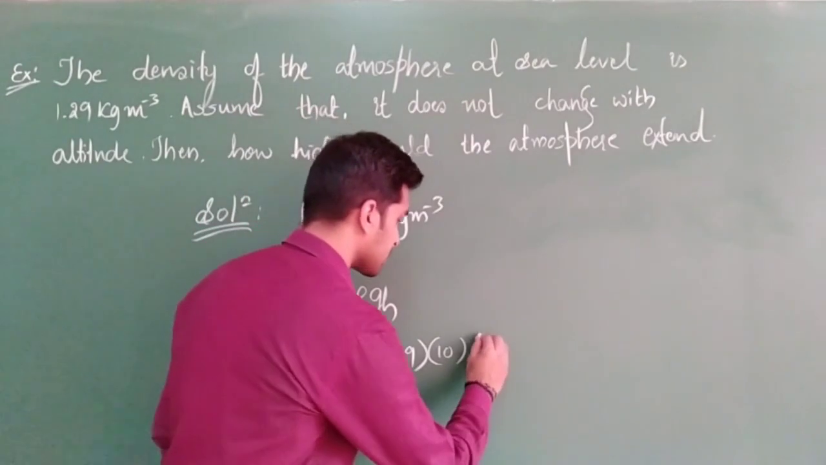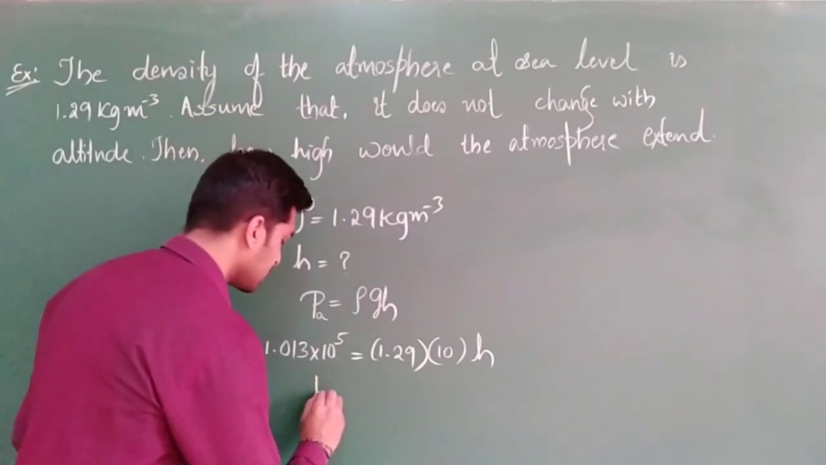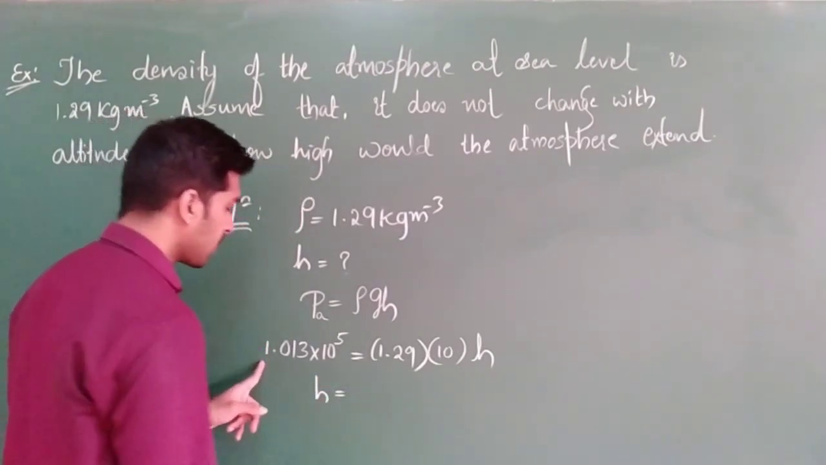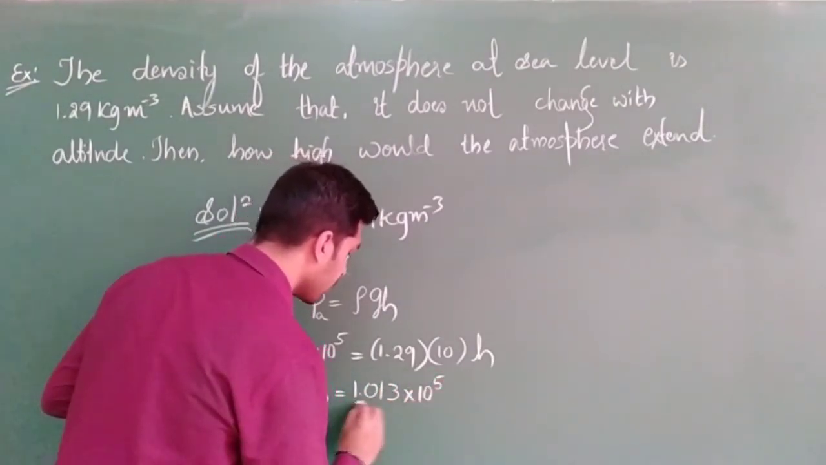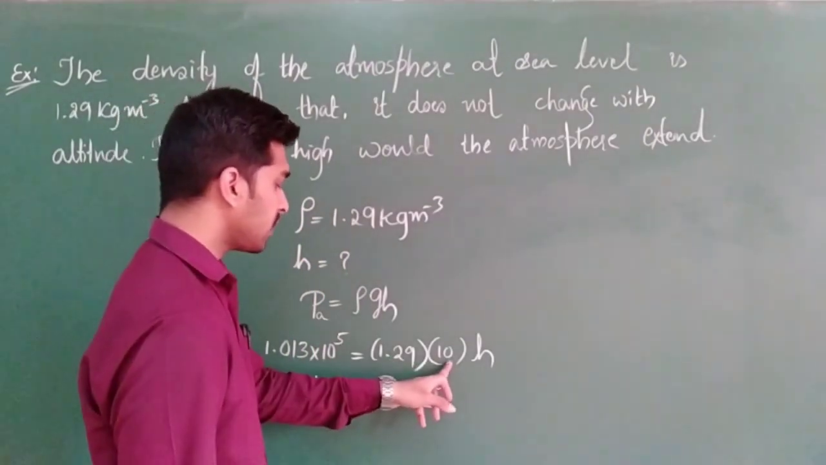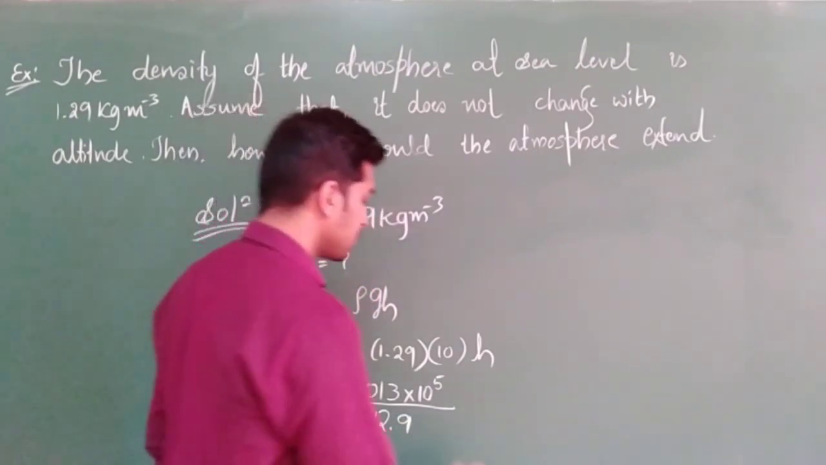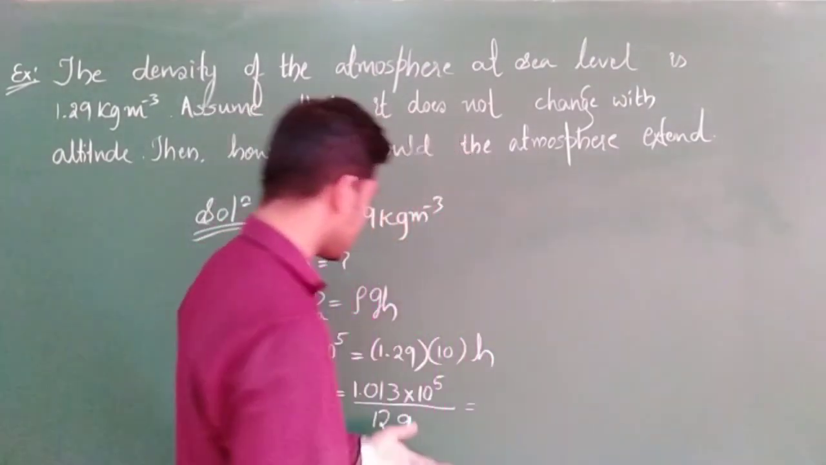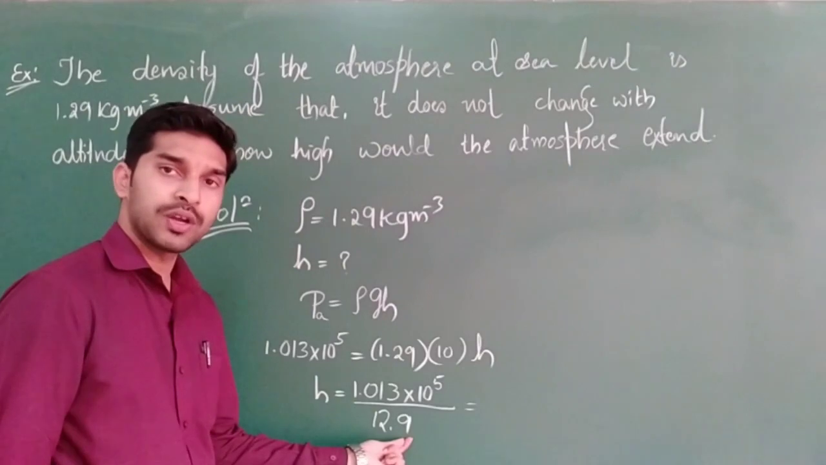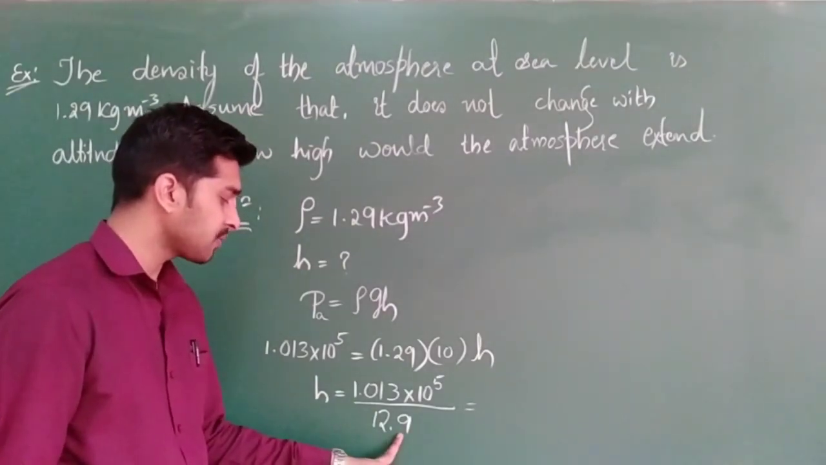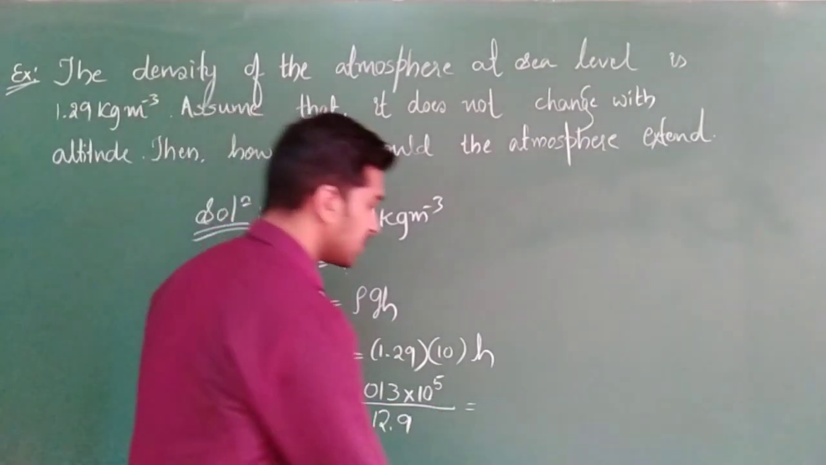Then the H value they are directly asking. Clear? Just by rearranging, check what is the value for H. H is equal to, how can I rearrange this? 1.013 into 10 to the power of 5 whole divided by 1.29 into 10, that is nothing but 12.9. Clear? So check how much you are going to get for H. Just by normal calculation you can calculate it. 1.013 divided by 12.9. If you round it off, how much are you going to get? Approximately 13. So 1.013 divided by 13 into 10 to the power of 5. Clear? So that will be your answer.